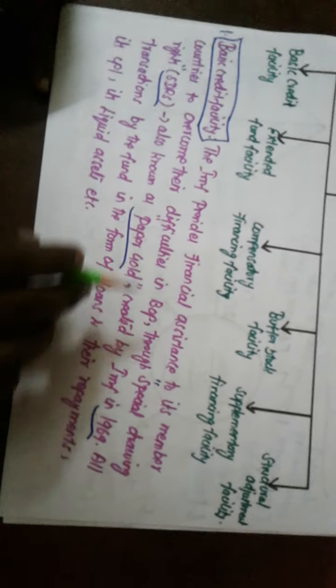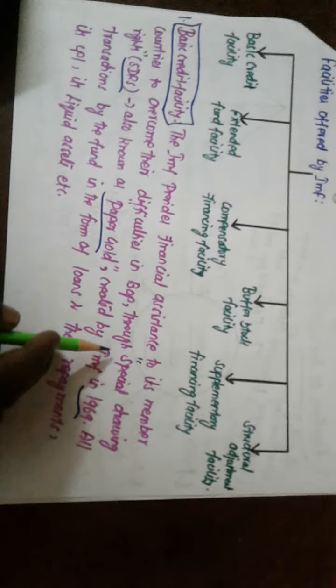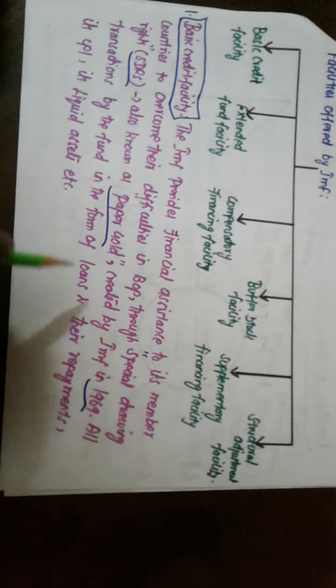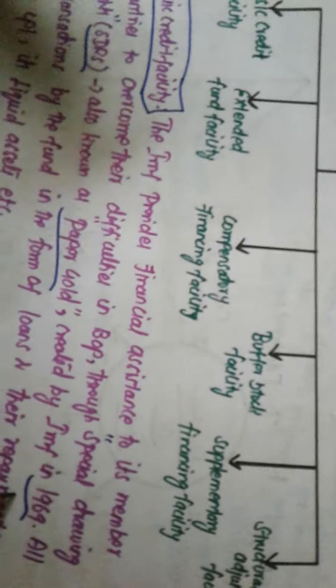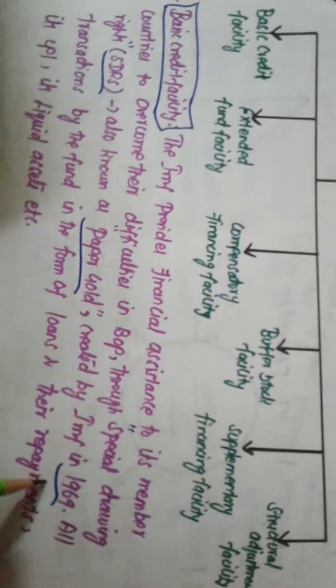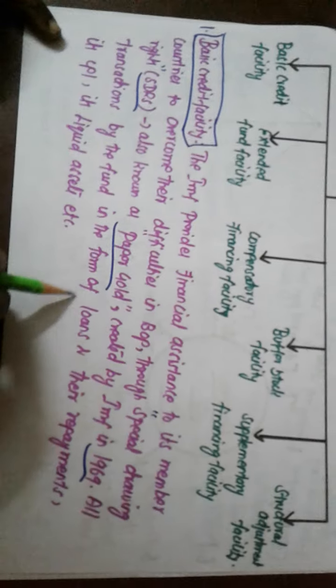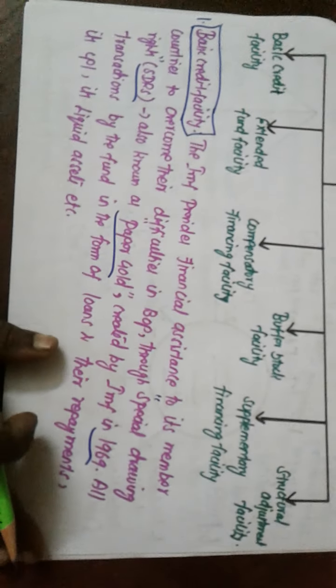And how can they provide the financial facilities to the member countries? By means of SDR. SDR means special drawing rights. It is also known as paper gold. It was created by the IMF in the year 1969. All transactions by the fund are in the form of loans, and they can also be repaid in capital, liquid assets, etc.